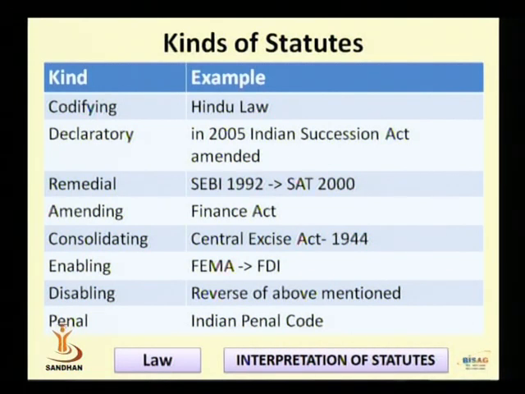These are the main 8 statutes which are having direct relation with the interpretation of statute. How one should understand the meaning of the statute is known as the interpretation.